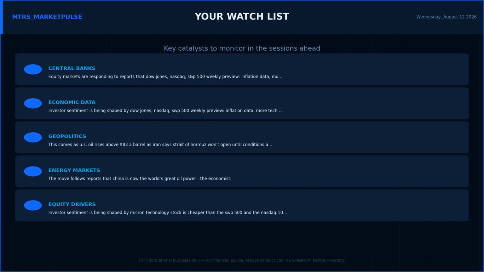Currency markets can move fast and unexpectedly. Central bank surprises, geopolitical shocks, and data prints are the key risks to monitor. Here is your market watch list heading into the next session. Keep a close eye on central bank speakers and rate commentary, and key economic data releases. Any one of these could be the catalyst that defines the next major directional move.